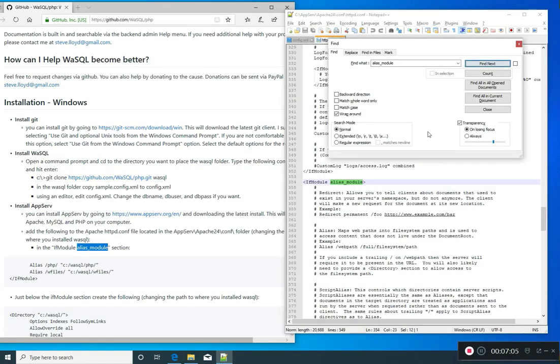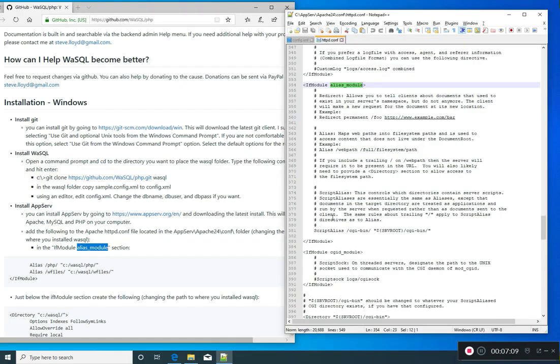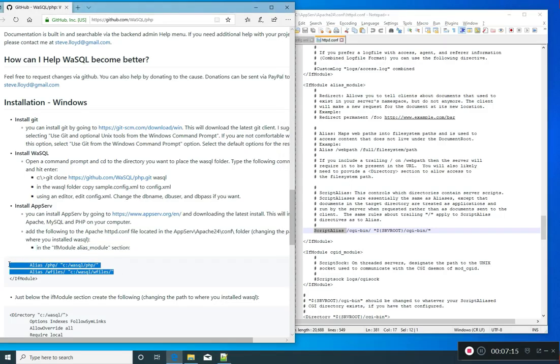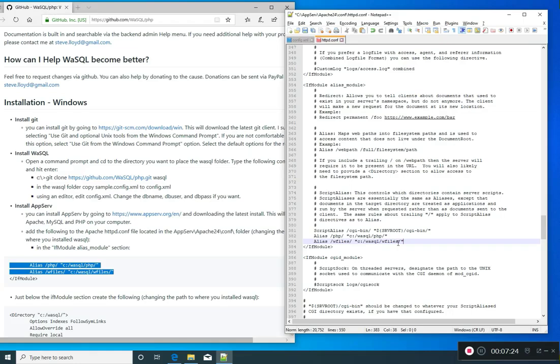That's it. Okay, so it's saying at the very end of this, there's a script alias, and we're going to add these other two aliases at the end of that file. So in my machine, it's line 382 where we are adding the two files.